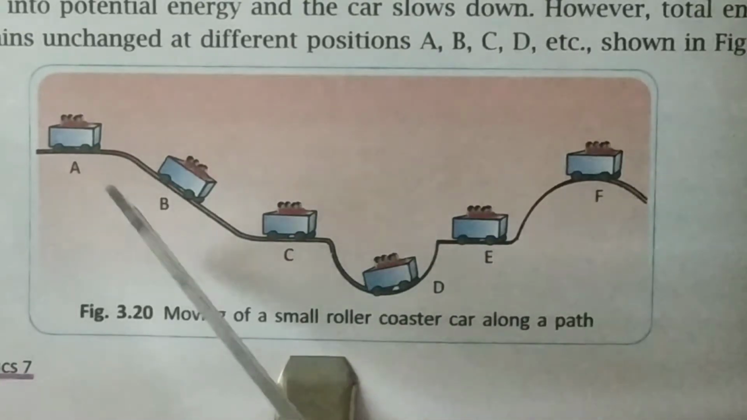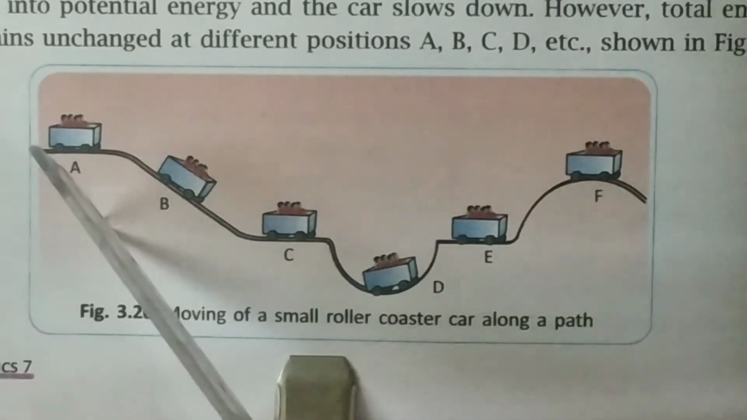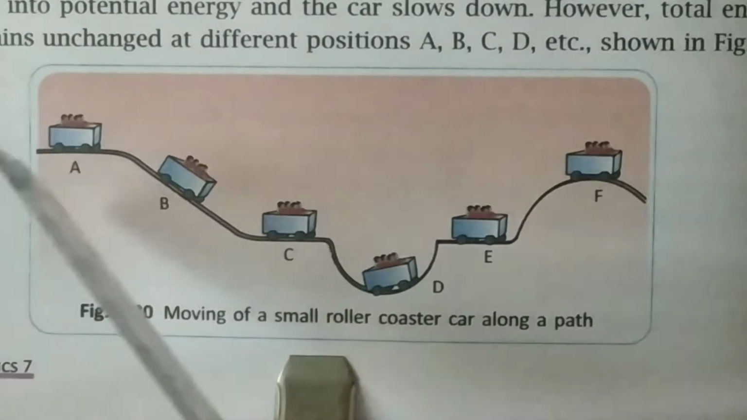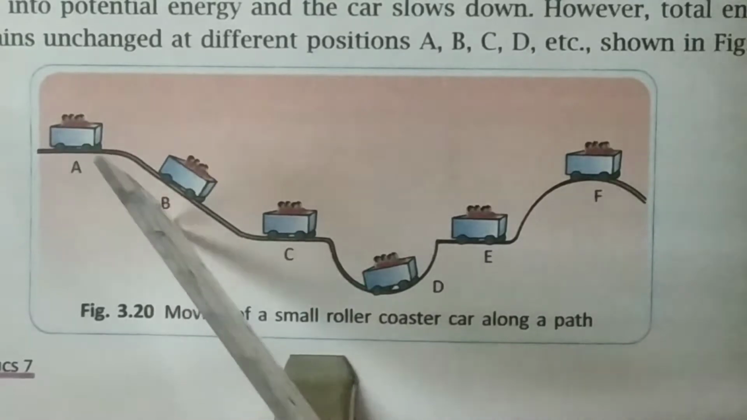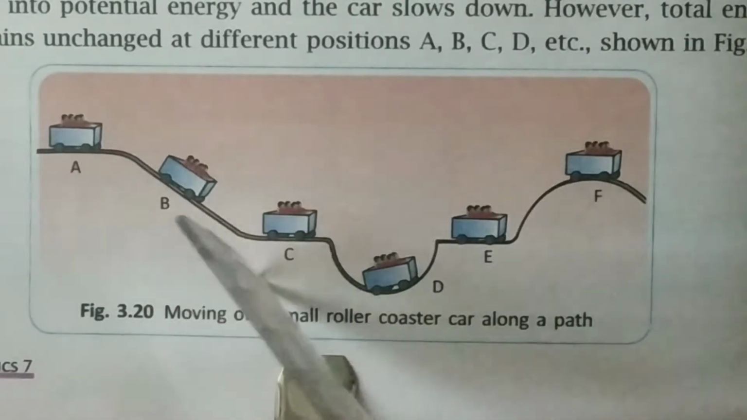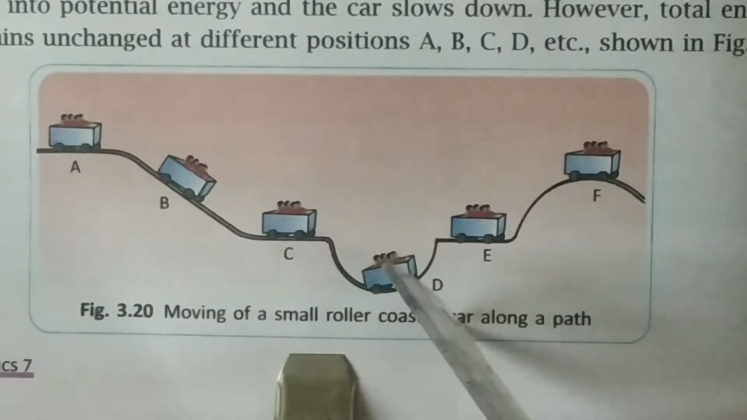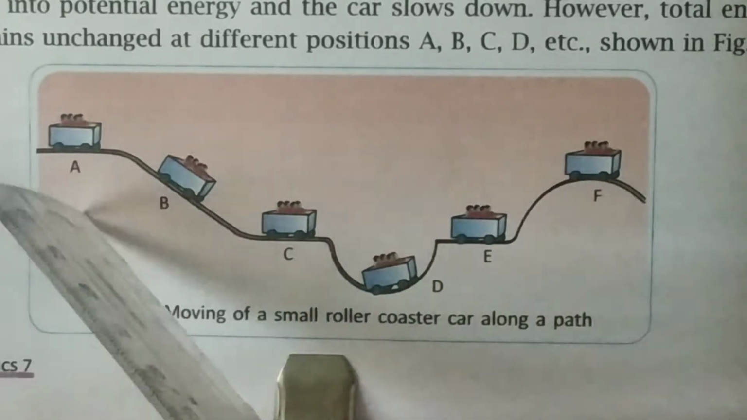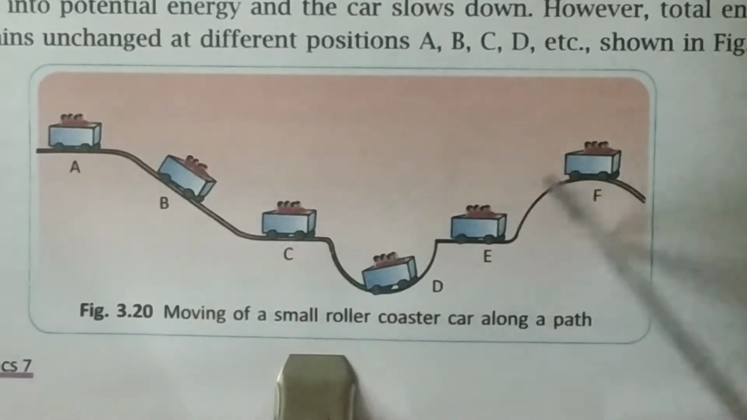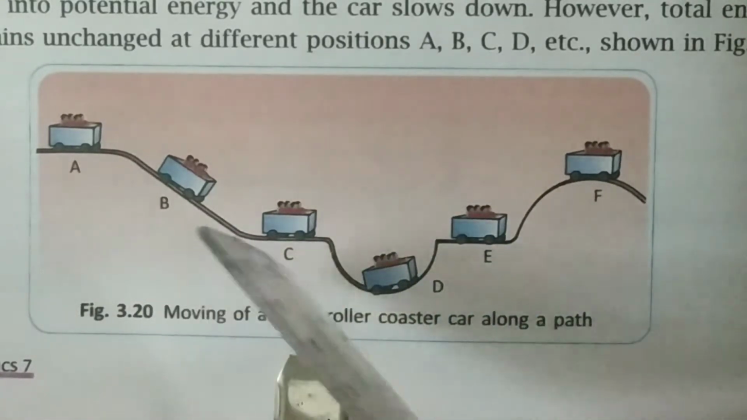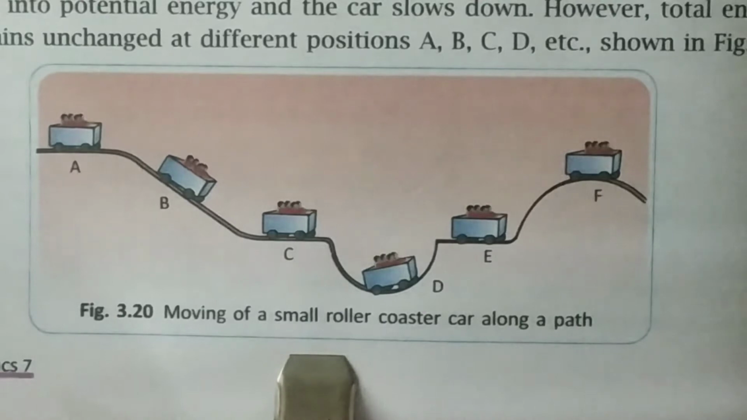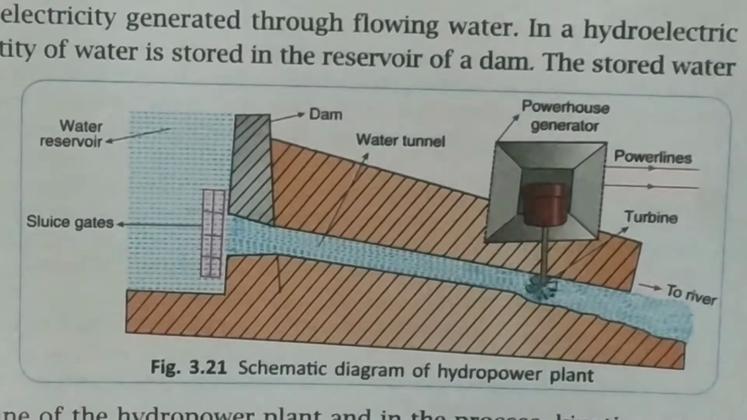Now you can better understand with this figure. Here you can see a roller coaster at position A. Now it is at straight. Now it is going down, coming to B position, then to C position, and then to D, E. So now here you can see so many ups and downs given. So these are nothing but an energy transformation, or you can say energy conservation.